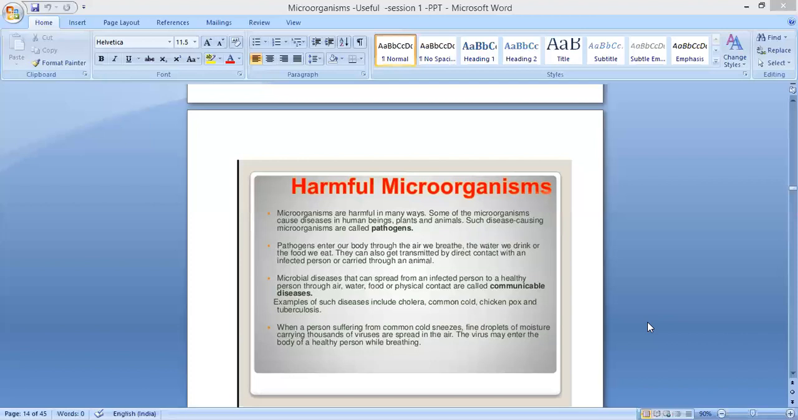When a person suffering from a common cold sneezes, droplets of moisture carrying thousands of viruses are spread in the air. The virus may enter the body of the healthy person while breathing. That is what happens. So even teachers tell you, if you are sick, don't come to school, sit at home. Because if you come and sneeze or cough, the droplets consisting of thousands of viruses will spread in the air. Other children will breathe and also get that virus. Clear?